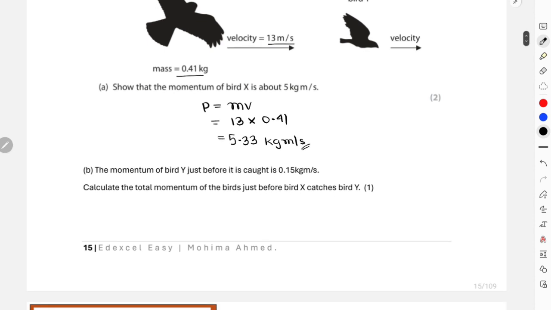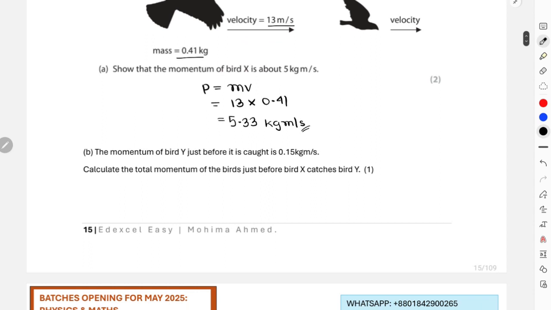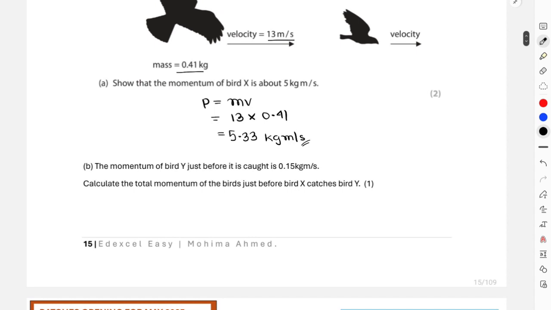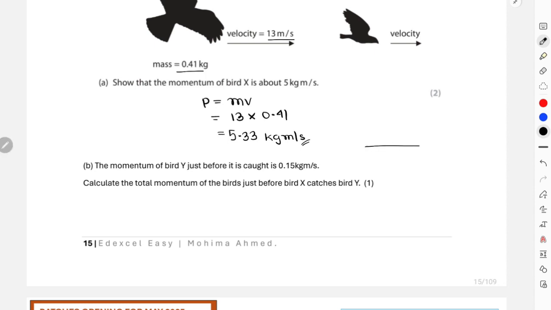Now it says that the momentum of bird Y just before it is caught is 0.15, and calculate the total momentum of the birds just before X catches Y. That means they're actually asking you about the momentum before collision. This is how the entire scenario is for this question.